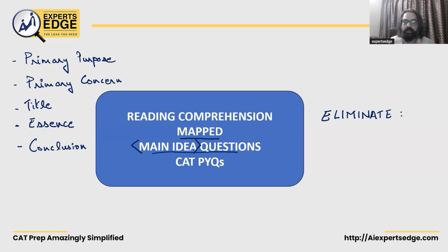These are 4 typical traps that CAT examiners set for you. First, they will give you an answer which is out of scope, which will not be related to the question at all, which may be something you may have read in the passage, but it would not be pertaining to the question being asked. You could also have a question which talks about partial scope. What do I mean by partial scope?